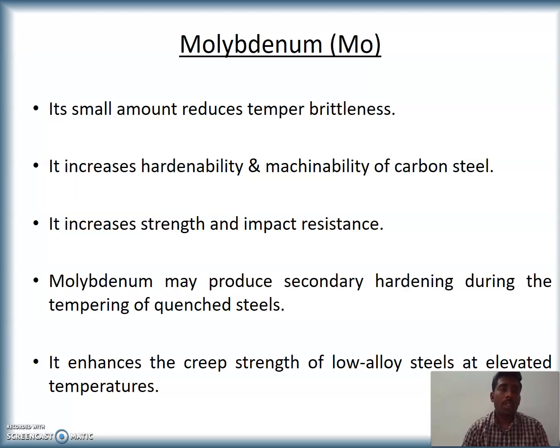Molybdenum is another alloying element, which reduces temper brittleness. It increases hardenability and machinability of carbon steel. It increases strength and impact resistance.